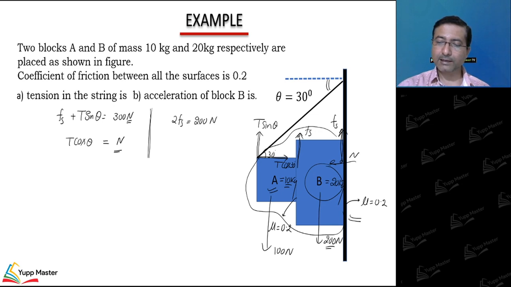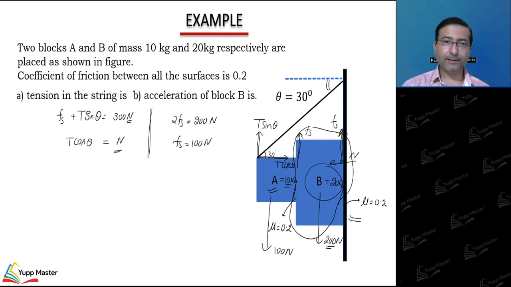Look at the free body diagram of B. In the vertically upward direction 2Fs and in the downward direction 200 Newton. Right, that means Fs we have is 100 Newton. This is the required value, and what maximum friction can offer I'll calculate separately.